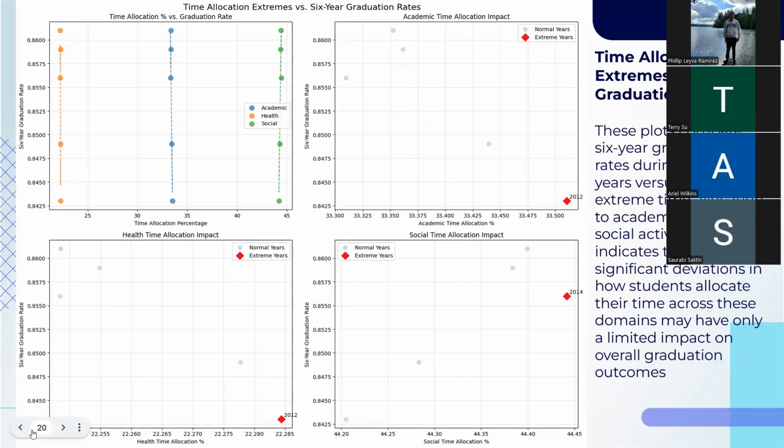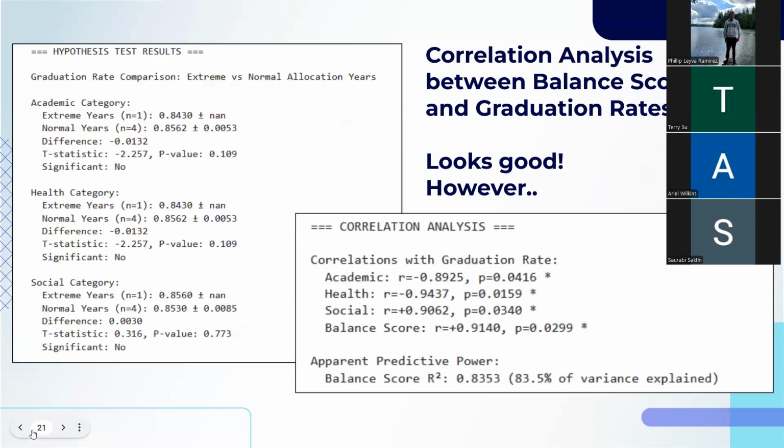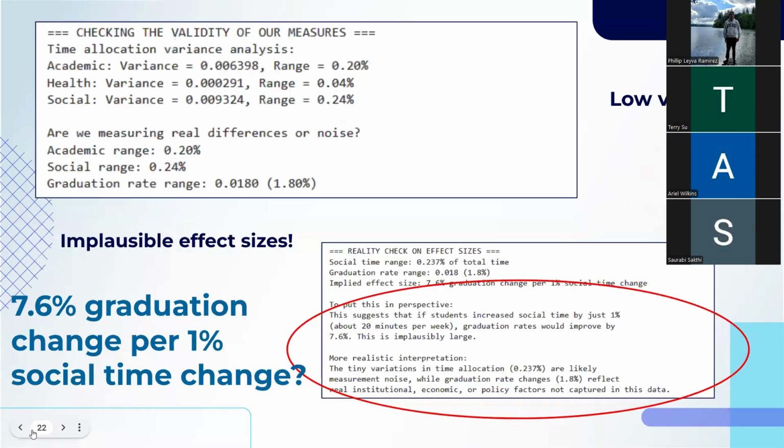Finally, we ran a correlation analysis, but we were very surprised to find a very high correlation between a balanced year and graduation. So we ran some reality checks. What we found was that because the variance was so low, we were seeing an implausibly large effect size, one that basically said a 1% change in the amount of time a student body spent socializing would result in a 7.6% increase in graduation rate.